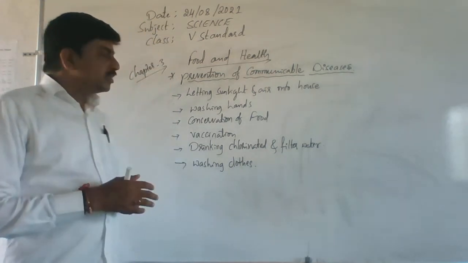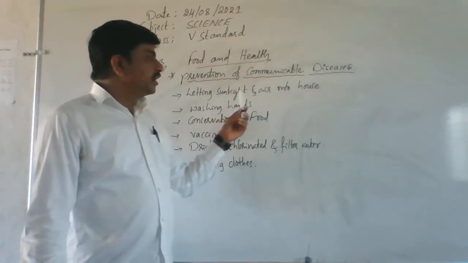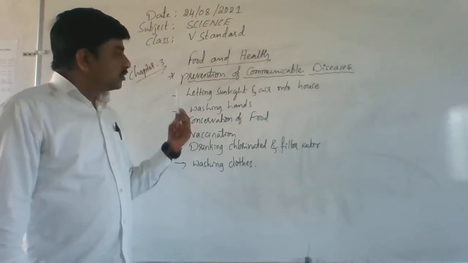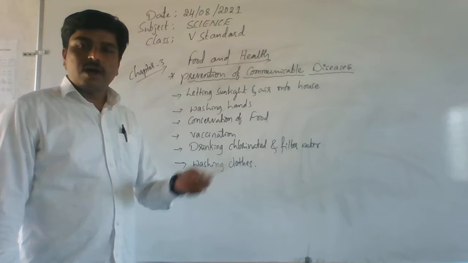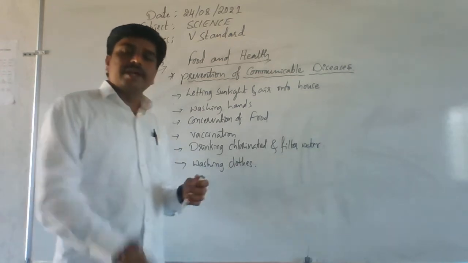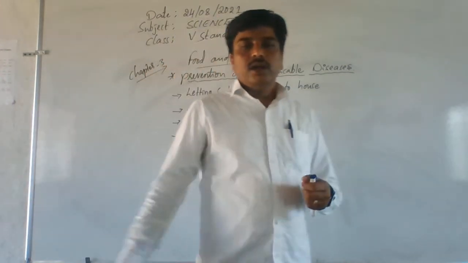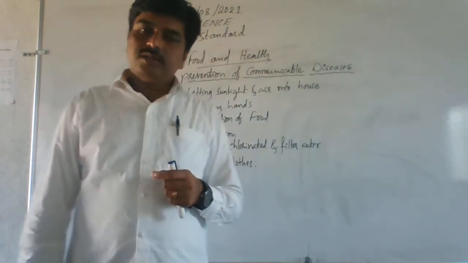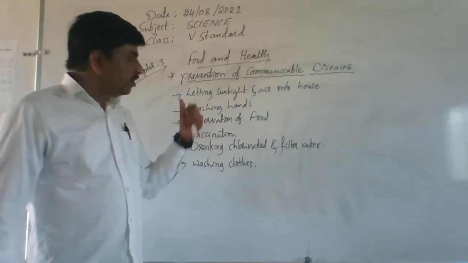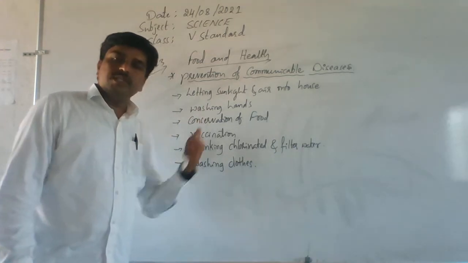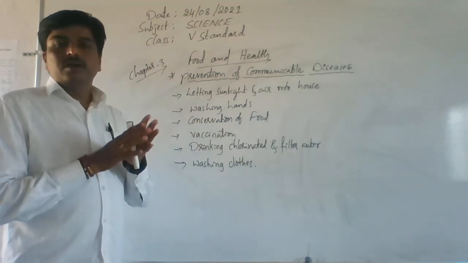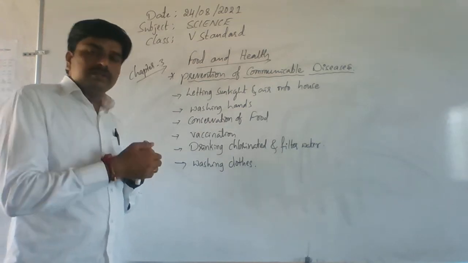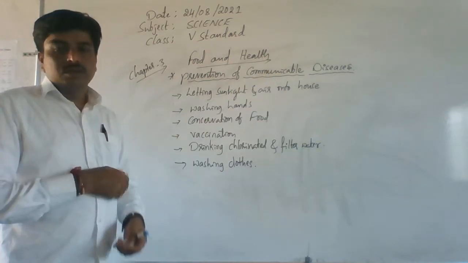Clear? So that is why they say letting sunlight and air into the house. Let the sunlight pass into our houses so that it kills disease-causing germs and microbes. Very simple method. By following this method, we can prevent the further spreading of these communicable diseases from person to person.